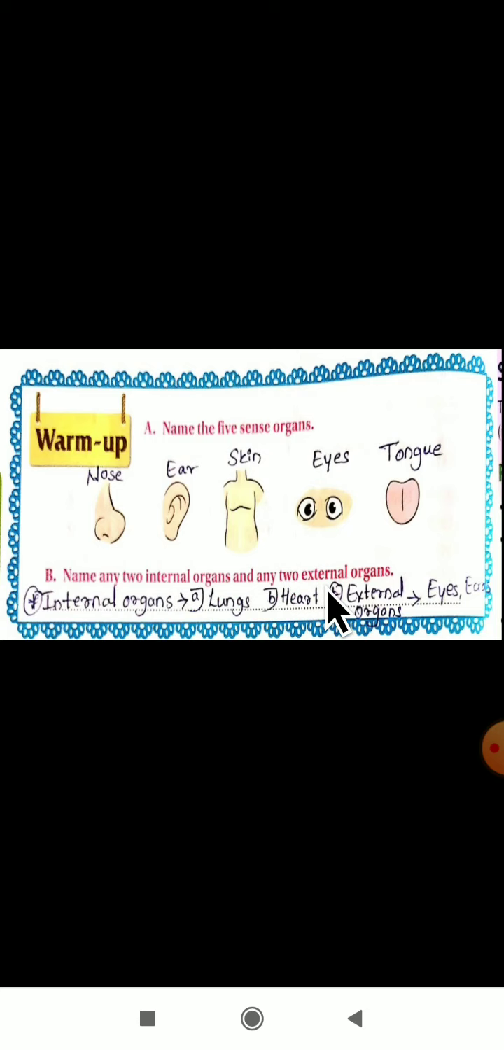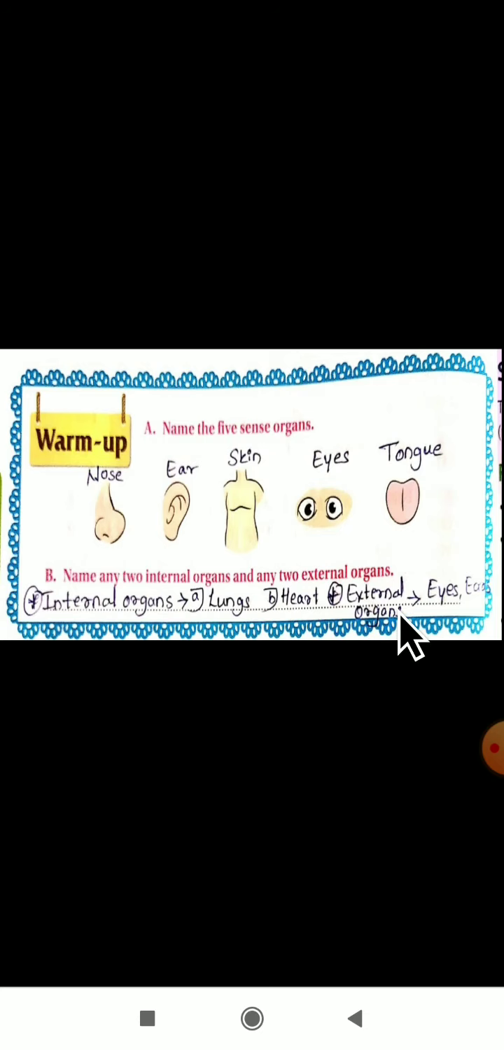Then external organs are nothing but the parts which are present outside our body. Can you give some examples? Internal organs are like the lungs, heart, brain, and our digestive system. These are all internal organs. We can't see them directly with our eyes, as they are present inside our body.